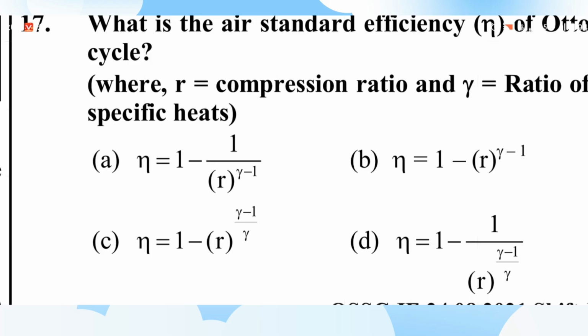What is the air standard efficiency of the Otto cycle? Repeated question. Note it. 1 minus 1 by r to the power gamma minus 1. Option A is the right answer. Efficiency is 1 minus 1 by r to the power gamma minus 1.